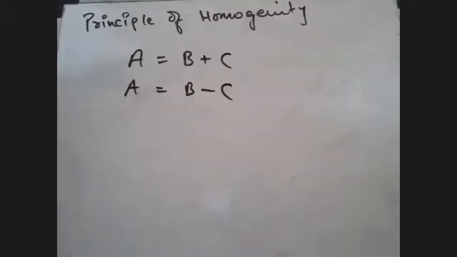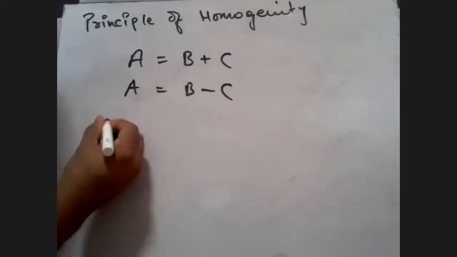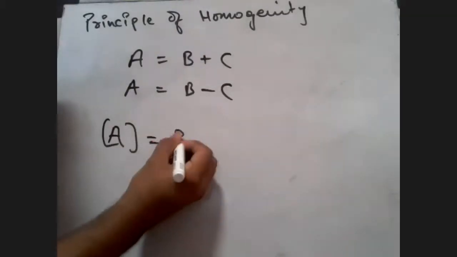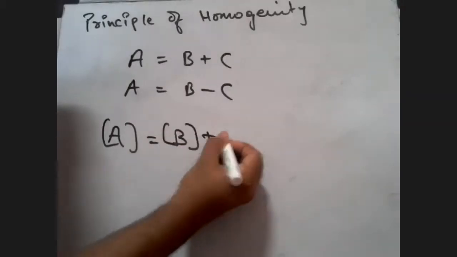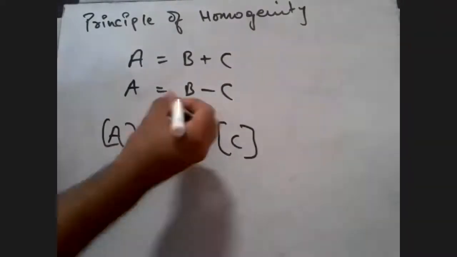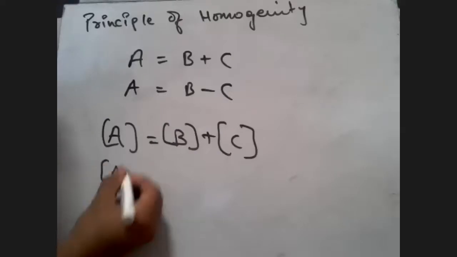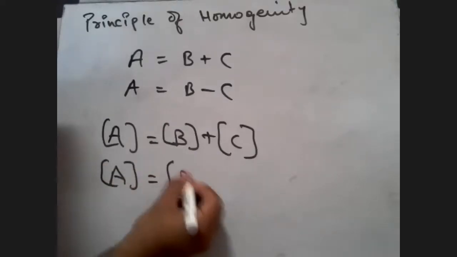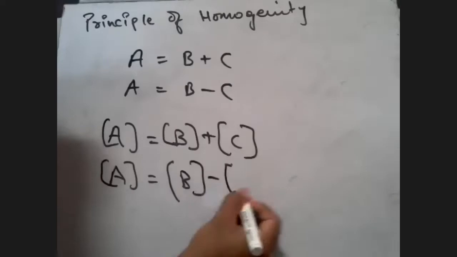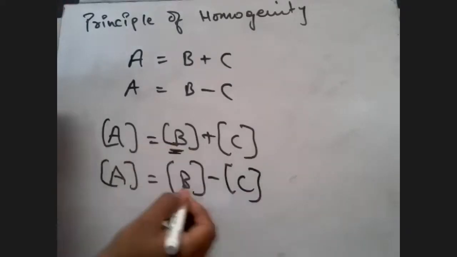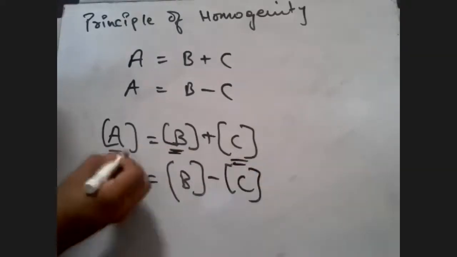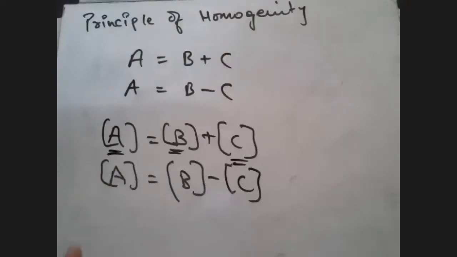In this case, students, the principle of homogeneity says that the dimension of A should be equal to the dimension of B, and also should be equal to the dimension of C. Basically, the dimensions of B and C should be equal to the dimension of A. This is called the principle of homogeneity, and this is valid for all the formulas, students.